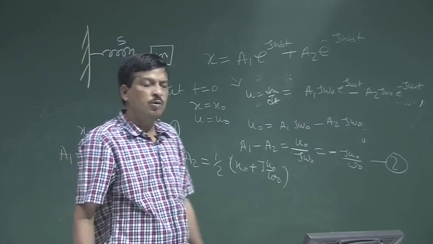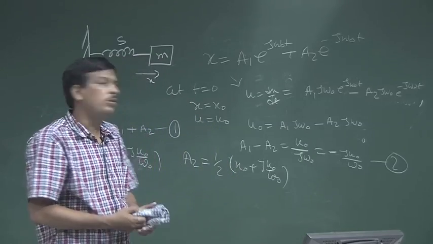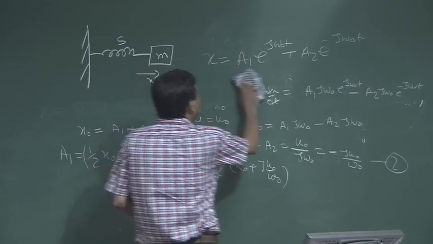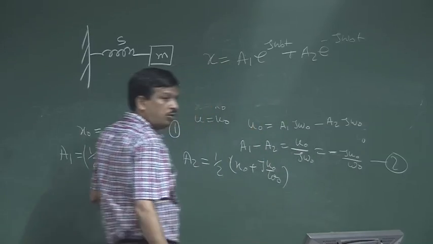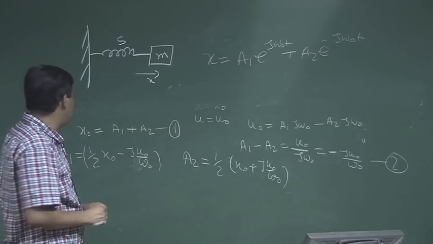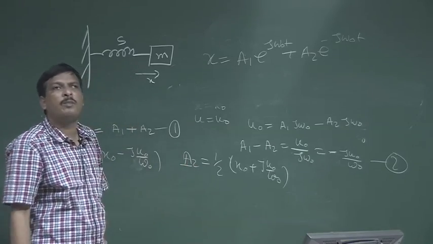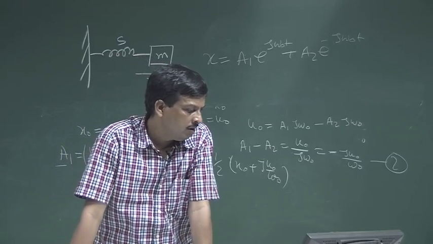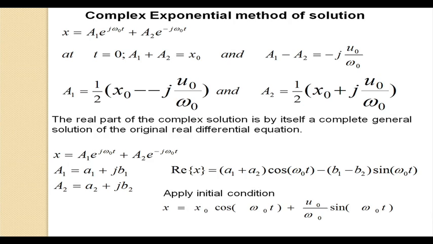So, I got the values of a1, a2. If I put the values of a1, a2, I should get the solution. Now, interestingly, if you see, a1 and a2 both are complex. Both are in complex form.